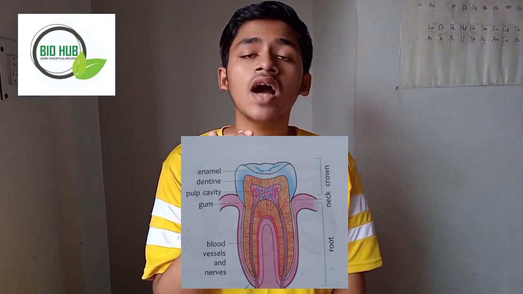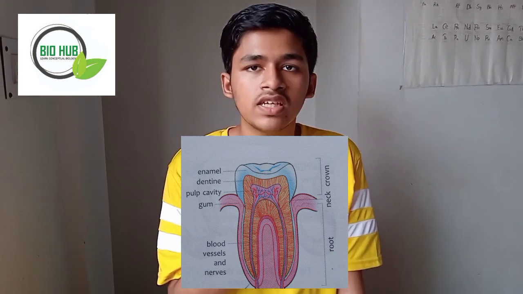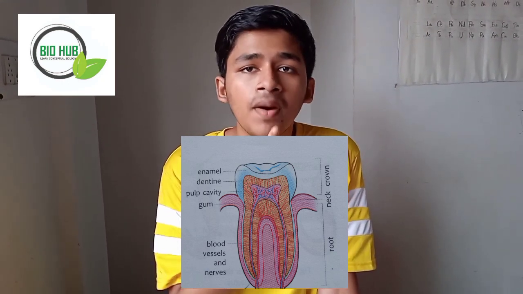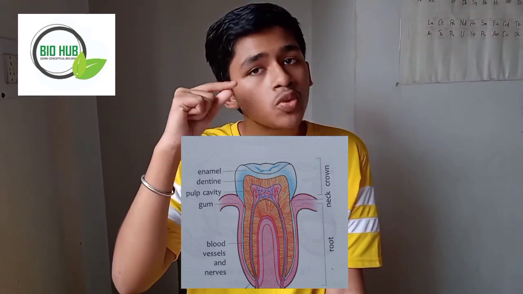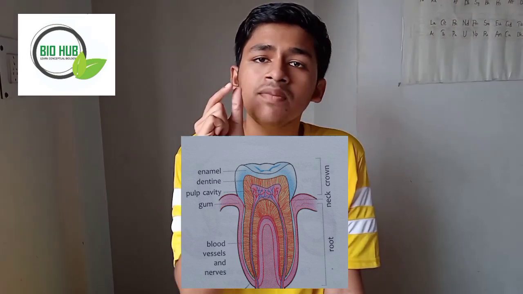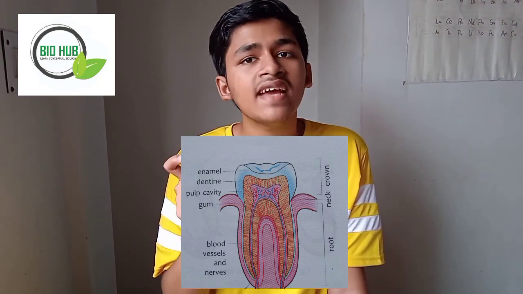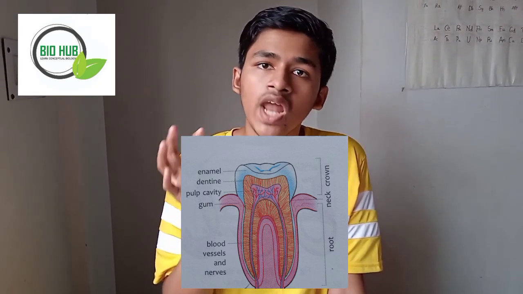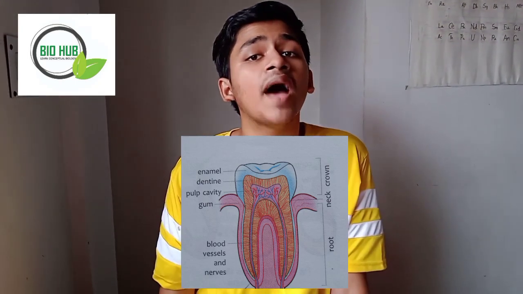Now the structure of a tooth is like that. There is the upper part which is visible. You will see when you look at yourself in a mirror, the upper part is the crown and the lower part is the root. Now between the crown and the root there is a small middle part that is called the neck.